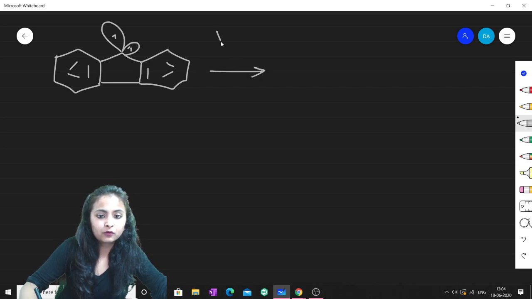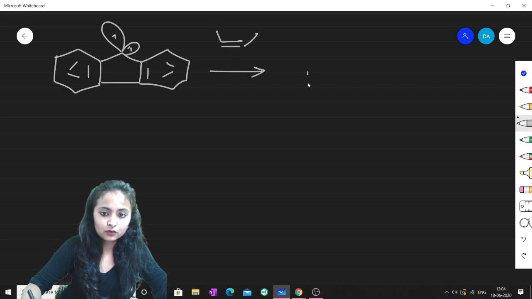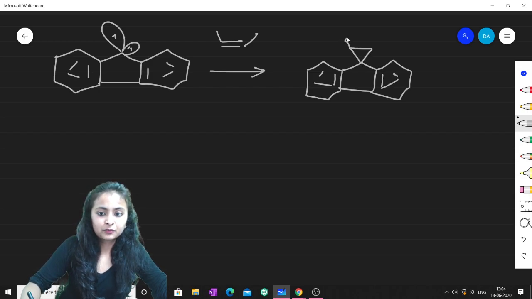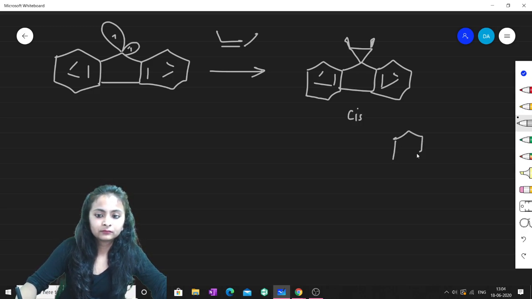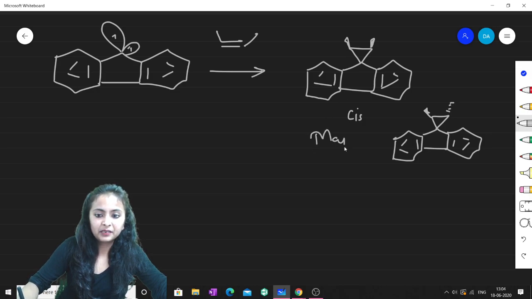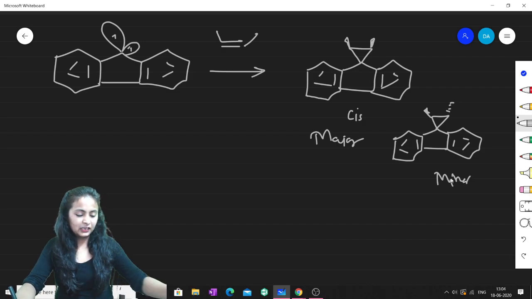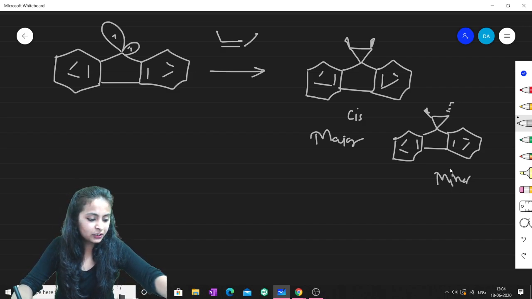Now to this, if I provide this cis alkene, there will be the formation of a product, and this product will look like this. There will be one cis and one trans product, isn't it? Although the cis one will be major, the trans one will be minor. I hope this part is clear, right? This part is very much clear to you all.